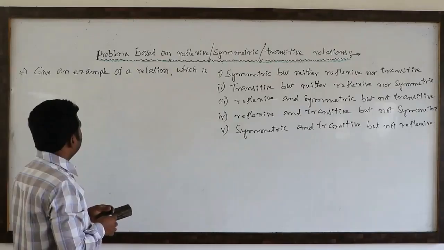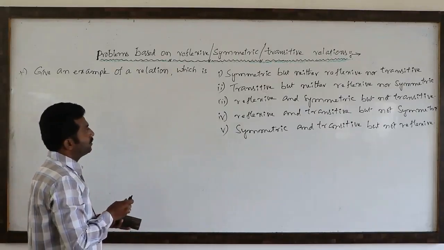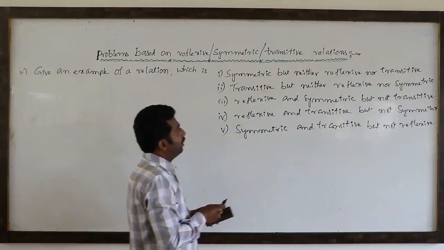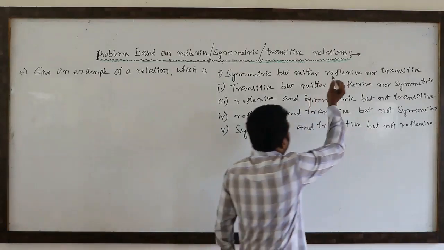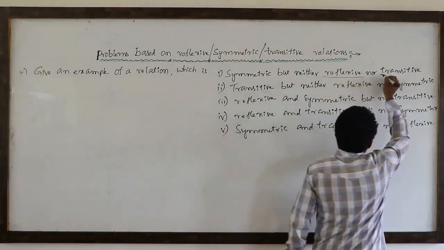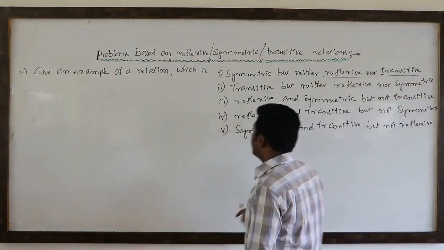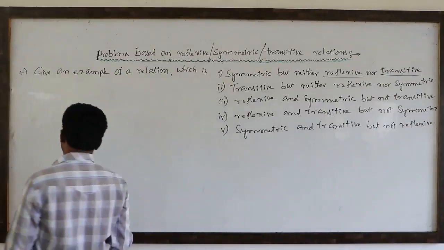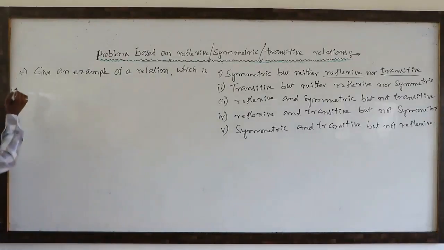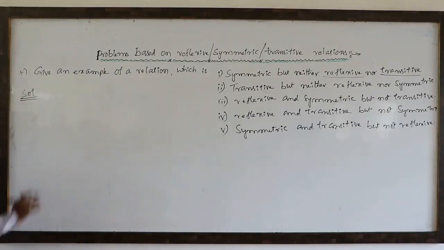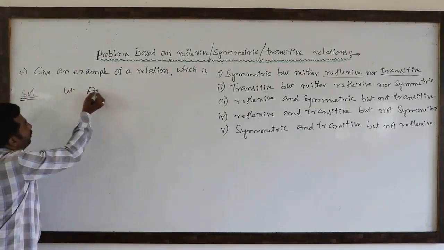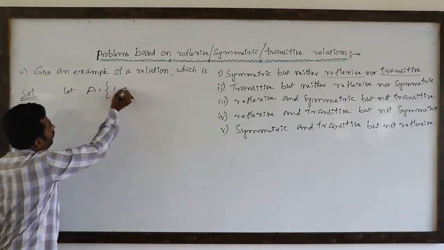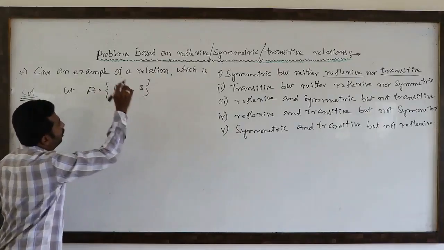Give an example of a relation which is symmetric but neither reflexive nor transitive. So for this relation we have to give an example. Before giving the example, first we have to define one non-empty set. Let capital A equal to one non-empty set {1, 2, 3} we have to assume.